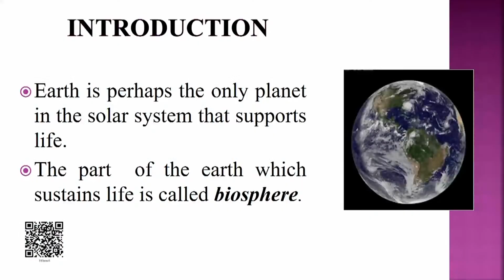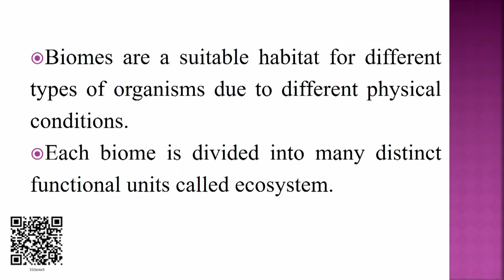We know Earth is the only planet in the solar system that supports life. We already discussed the origin and evolution of life on Earth, and the part which sustains life is known as biosphere. If we look from a distance at the Earth, the different patches represent the large ecosystems or biomes. And what are biomes? Biomes are a suitable habitat for different types of organisms due to different physical conditions, and each biome is divided into many distinct functional units, which are called ecosystems.